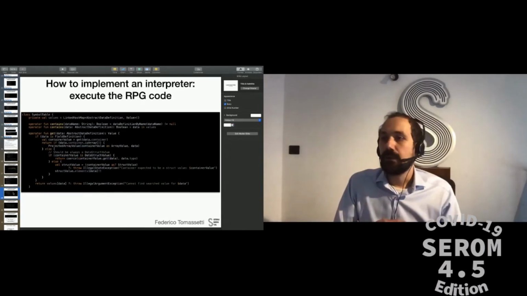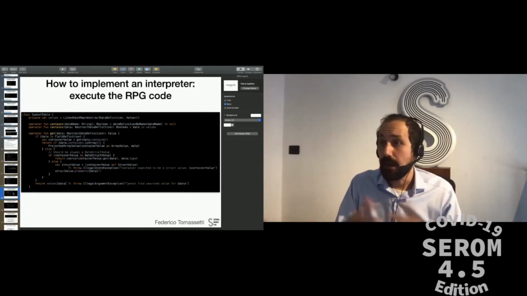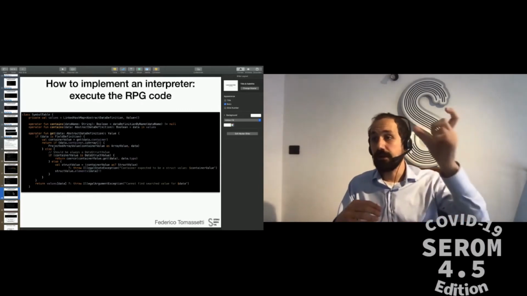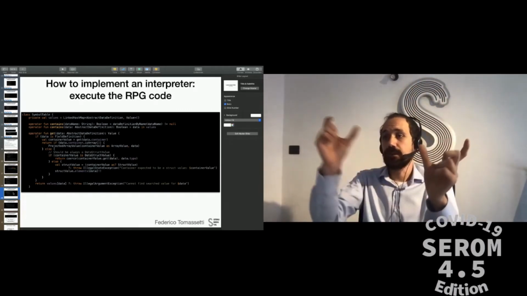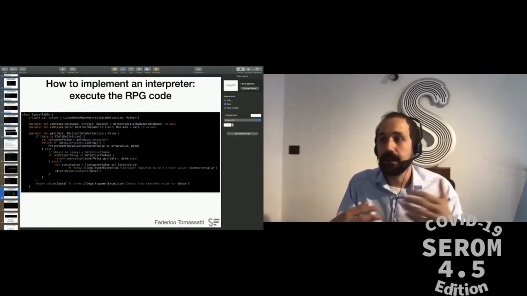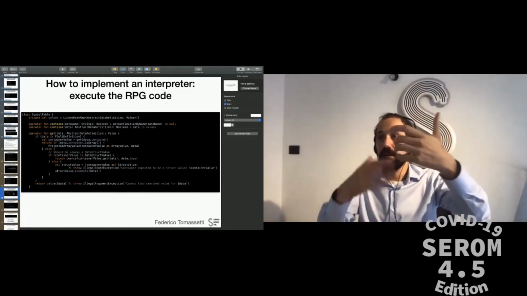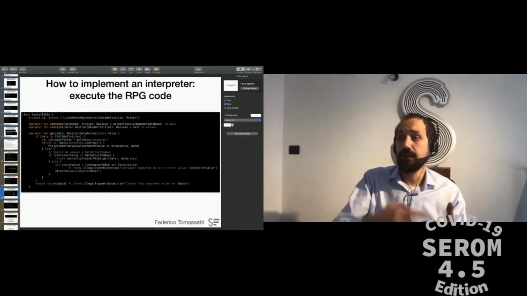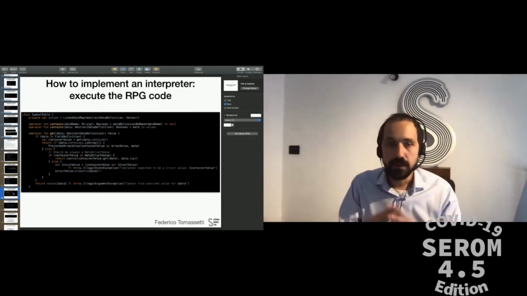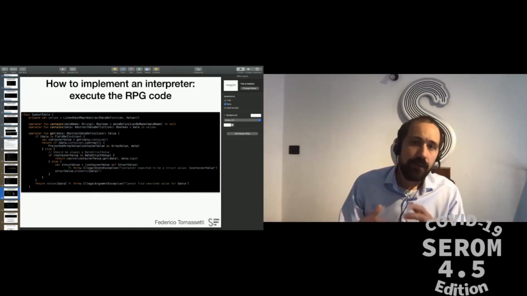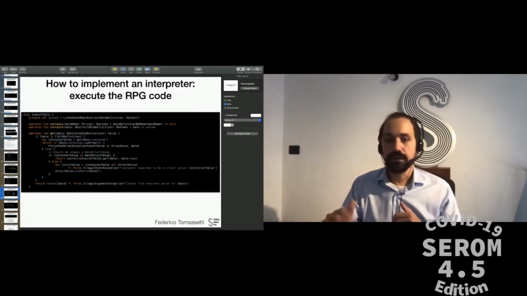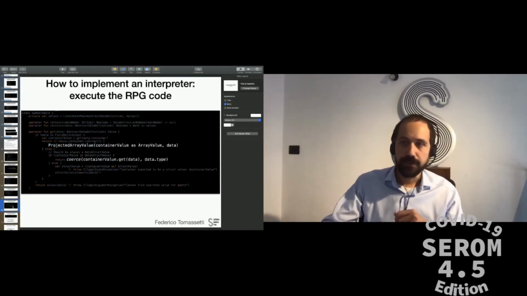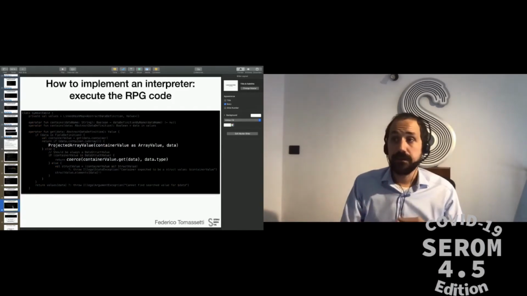Now, regarding the symbol table, at its core, a symbol table is substantially a map. So basically, we have some entry that is a symbol and a corresponding value. Sometimes I can assign a value to the variable a and write, I don't know, 3 in the symbol table. Later, if I'm using the variable a, I go on the symbol table and read the same value. So at its core, this is a map. However, there are other things that we need to do in the specific case of RPG. Let me name 2 things, which is projected array and coercion.